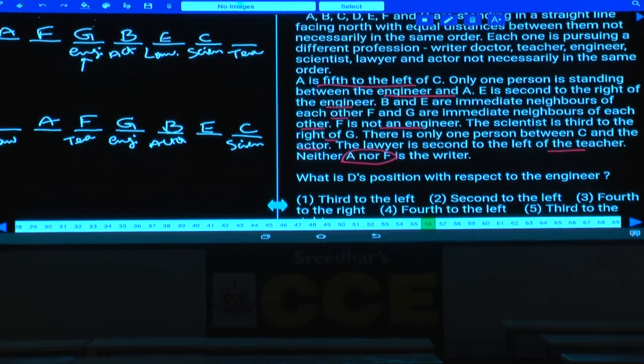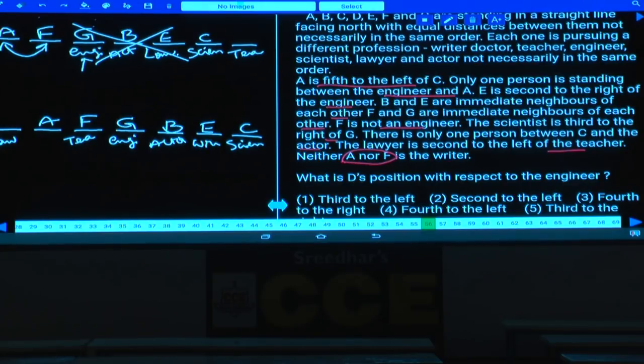Now in the first case, between these two persons there must be one writer. But as it is clearly given that neither A nor F is the writer, the first case is completely ruled out. Then who is the writer here? Now this E is the writer.